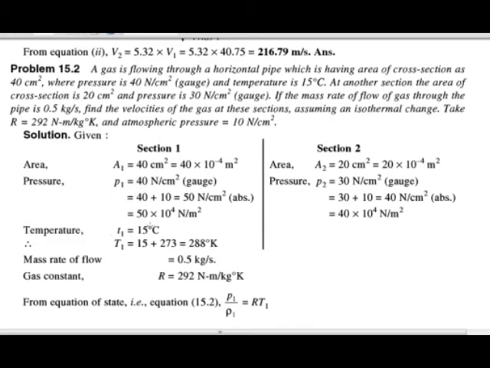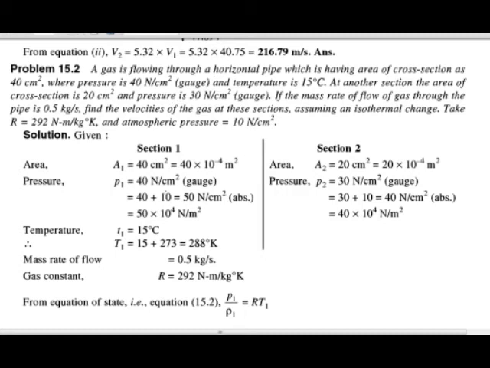Temperature T1 is 15 degrees centigrade, and they have not given the temperature at section 2. They have given that the pressure is 40 Newton per centimeter square at section 1, and at section 2 it is 30 Newton per centimeter square.